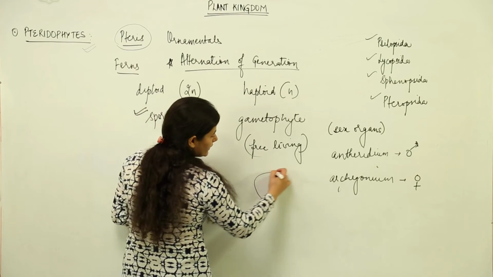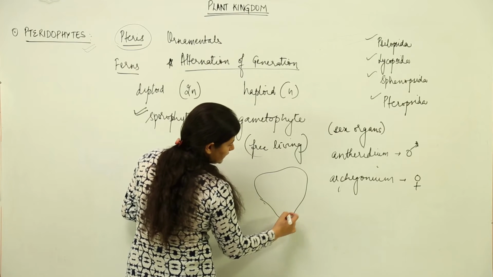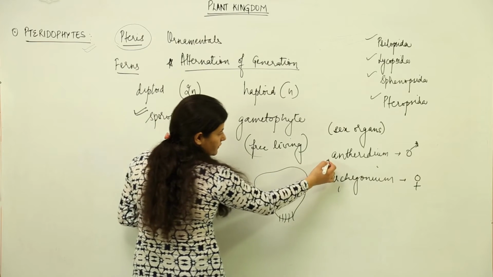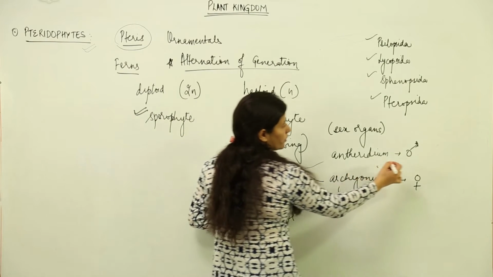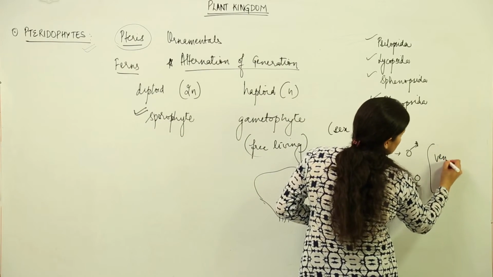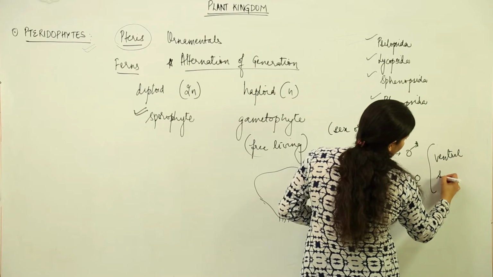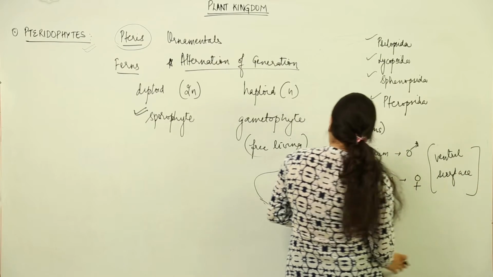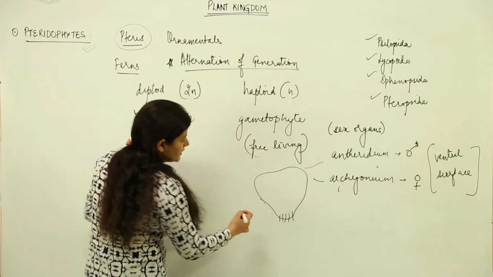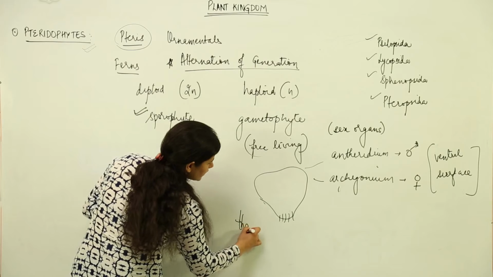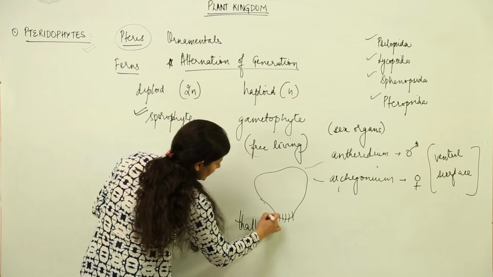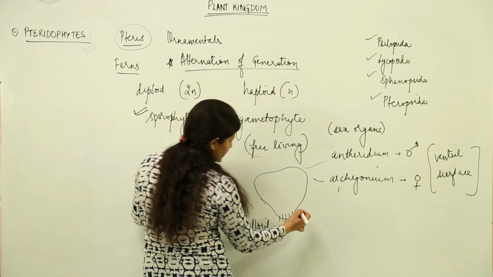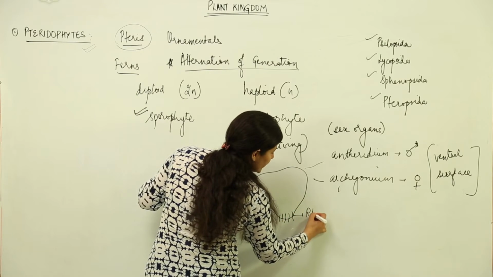So it is something like this, some arrangement like this. There are rhizoids present on it, and on the ventral surface we have both this antheridium and archegonium. Now, one thing you have to remember is that this gametophyte is a thalloid structure. It is a thallus-like structure. The only difference is that there are rhizoids present.